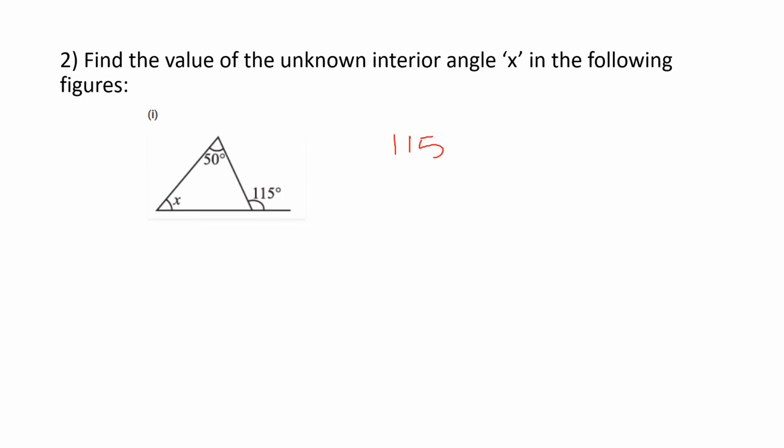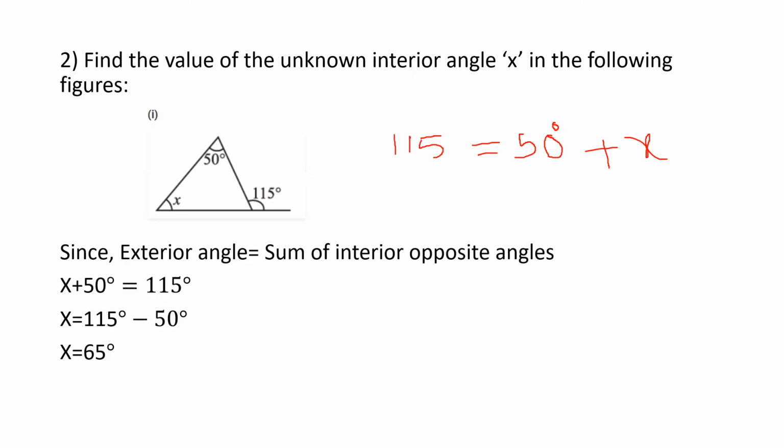115 is the exterior angle. Say the definition of exterior angle: exterior angle is equal to the sum of opposite interior angles. So what are the opposite interior angles? 50 plus x. So now you got an equation, right? From this, can you find the value of x? You all know how to solve an equation, right? So from this, find the value of x.